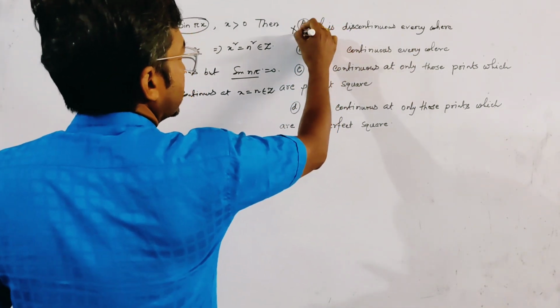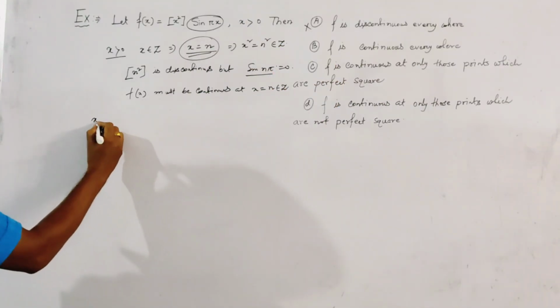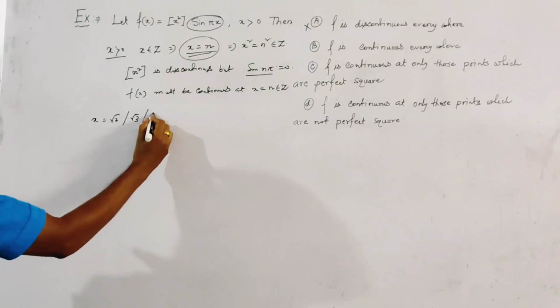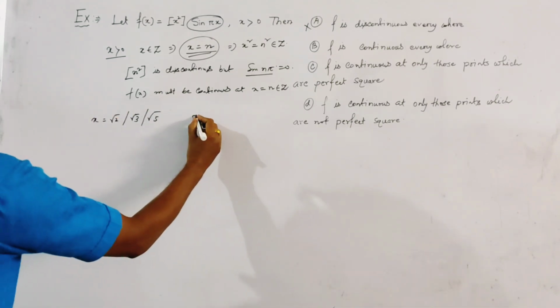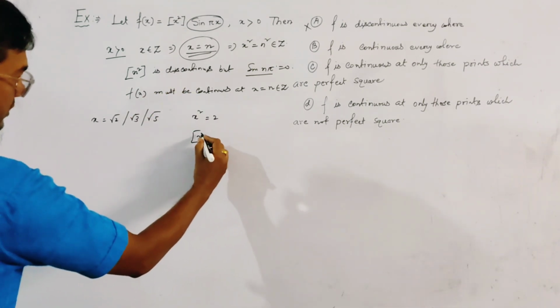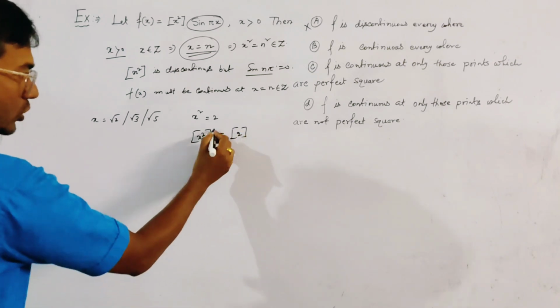This is not correct. Now we take a point x of type root 2 or root 3 or root 5, etc. Here x² equals 2, that is [x²] equals [2]. This is not continuous.